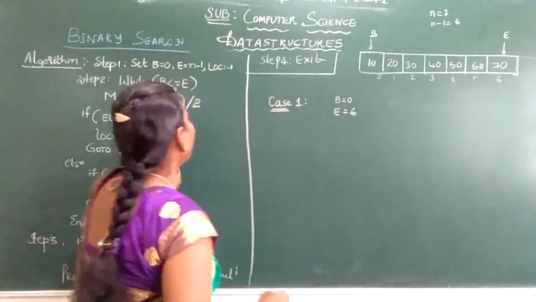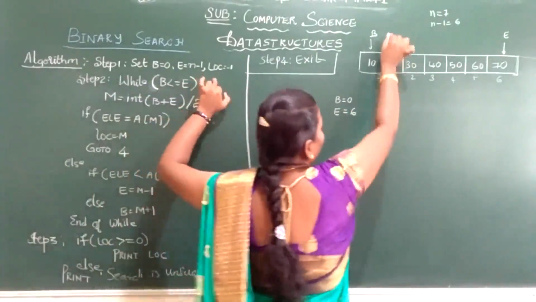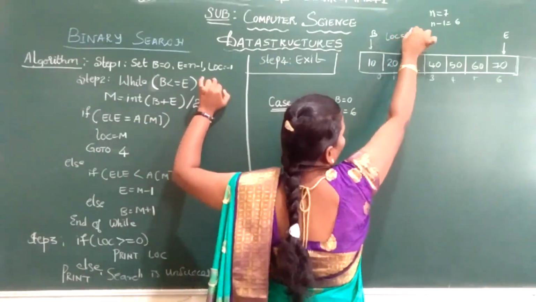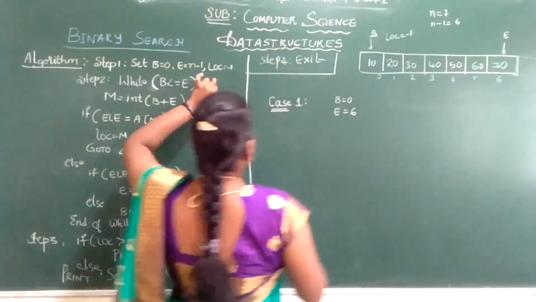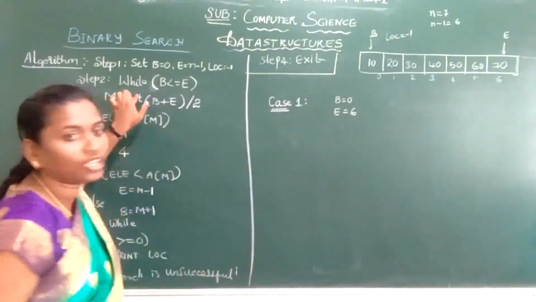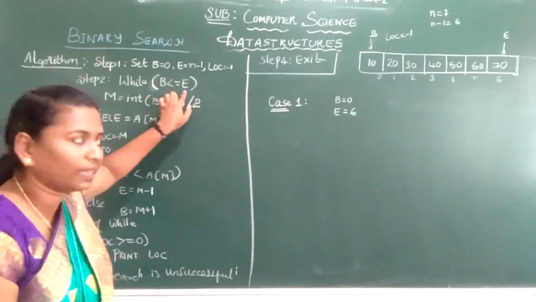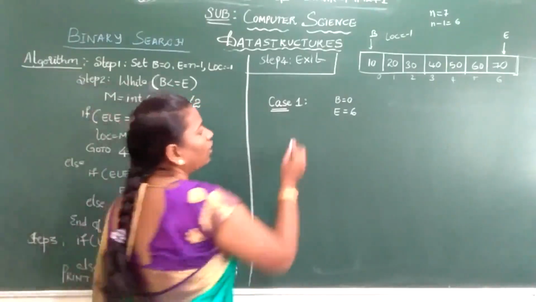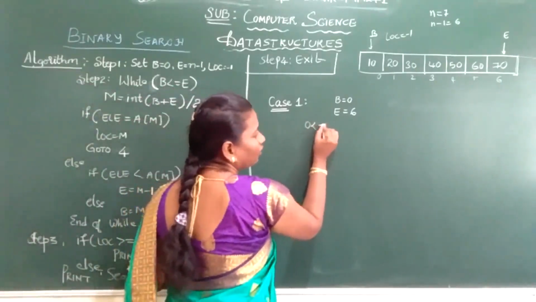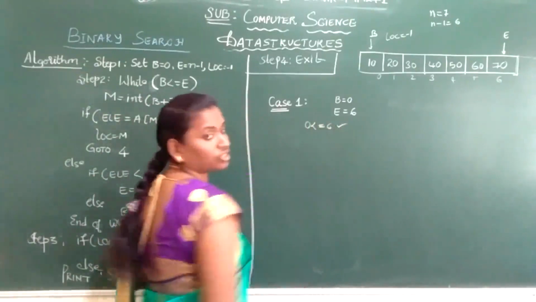Where is the position location initially pointing? It is minus 1, that means null. So your location is minus 1. We are using a while loop: while b is less than or equal to e. What is your b? 0. So 0 is less than or equal to 6. Yes, the condition is true.